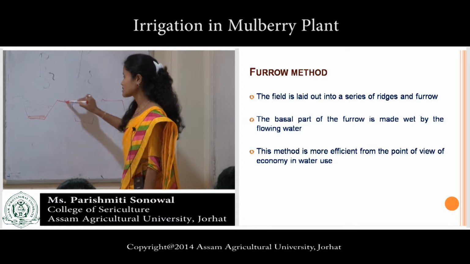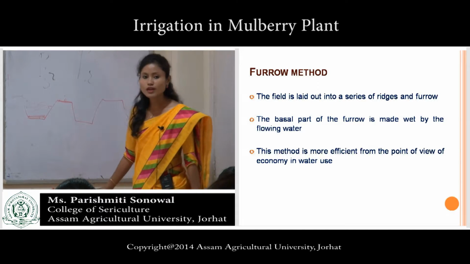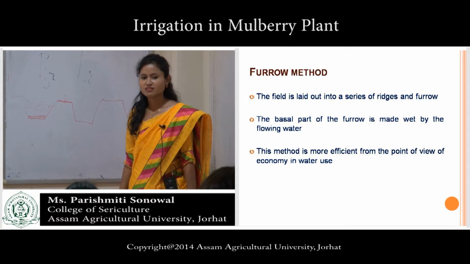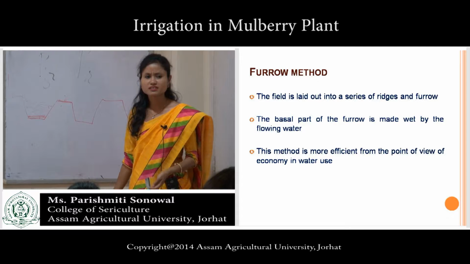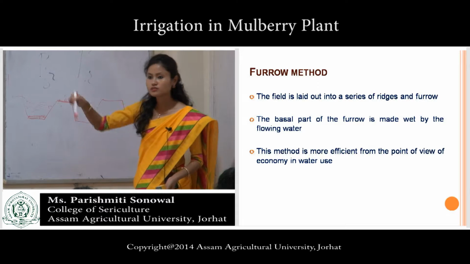If we apply more water, according to you, then there will be soil erosion. Okay? Up to that point. Then who wants to try? Why is water not poured on the ridges?